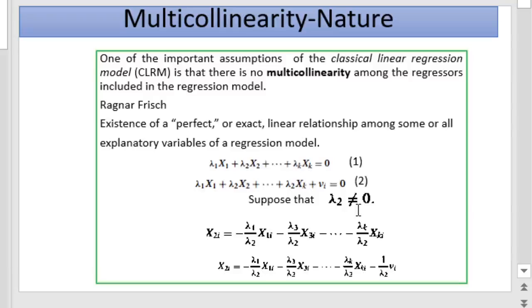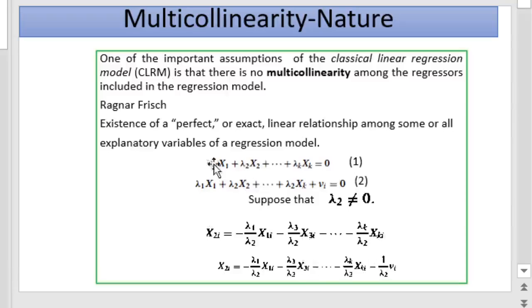Suppose lambda 2 is not equal to 0. Then equation 1 can be specified as x2i equal to minus lambda 1 x1i by lambda 2 minus lambda 3 x3i by lambda 2 minus ... minus lambda k xki by lambda 2.